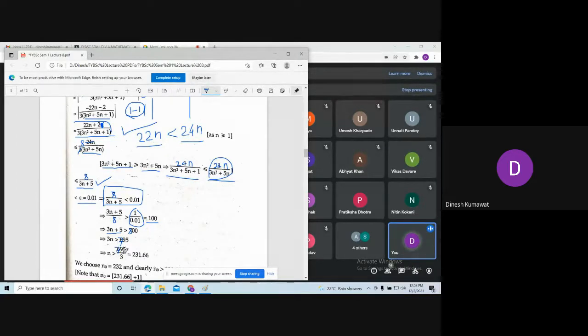So here we are having 795 divided by 3. So here n is a natural number which is bigger than 795/3. Now what is the answer we are getting after doing this division? 3 sixes are 18, 3 fives are 15, 3 fifty are 150. Okay, so here we are having n bigger than 265.